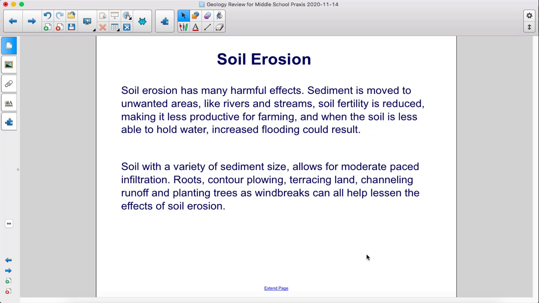Soil with a variety of sediment size allows for moderate-paced infiltration. Roots, contour plowing, terracing land, channeling runoff, and planting trees as windbreaks can all help lessen the effects of soil erosion.